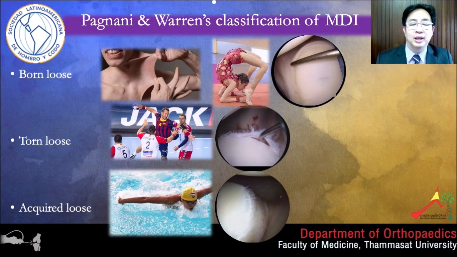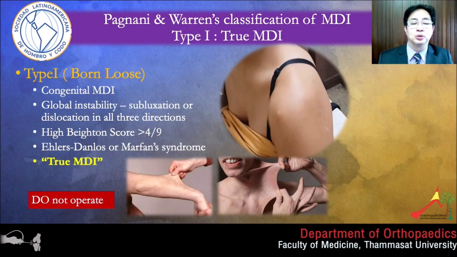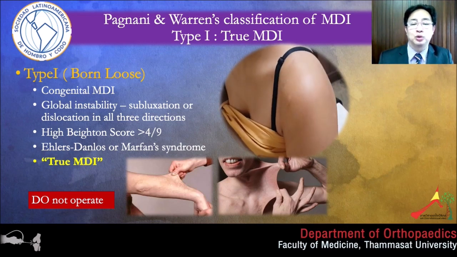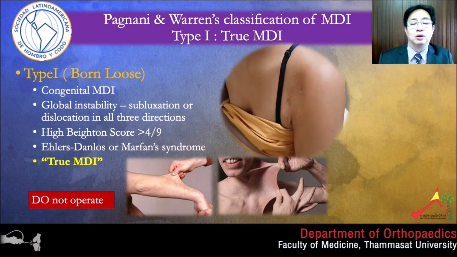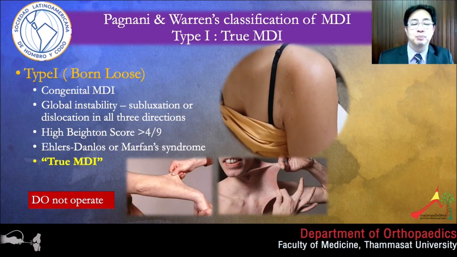MDI can be classified into 3 groups according to the Pagnani and Warren classification: born loose, torn loose, and acquired loose. Type 1, born loose. It is congenital MDI, global instability in all 3 directions, with a high Beighton score. For example, Ehlers-Danlos syndrome, Marfan syndrome, osteogenesis imperfecta. This is a true MDI. Do not operate in this kind of patient.